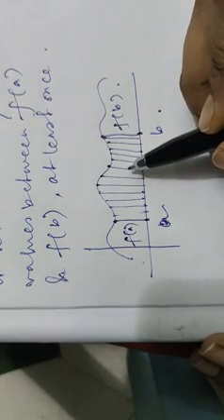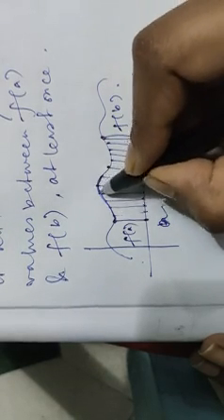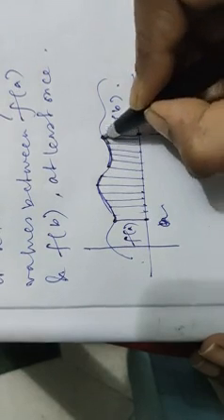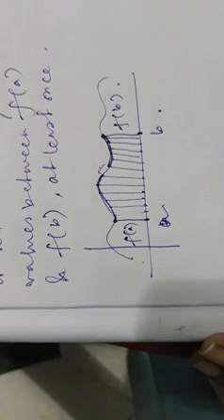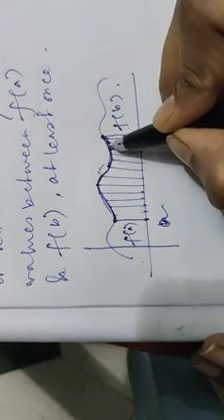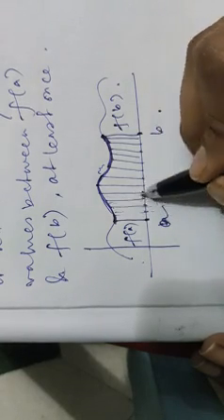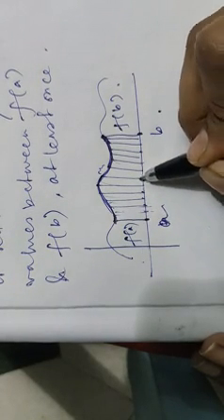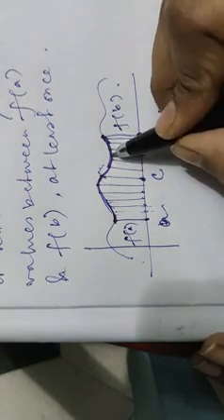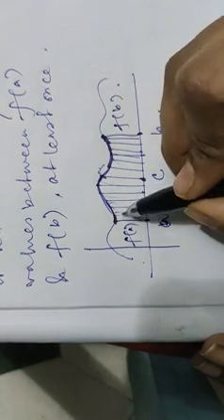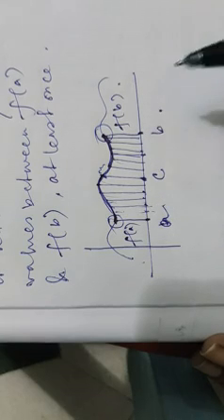Check the function. If the function is not continuous, then we cannot say this. Like the function is, suppose, up to this, then there is nothing, then up to this. Then we cannot say the same thing, because for this part there will be no point. But when the function is continuous, we can claim this, because between f(a) and f(b) it will take all the values at least once. That means there always exists some point c such that f(c) takes some value, then some d such that f(d) takes some value, and so on. That is, f will attain each value between f(a) and f(b) at least once in this interval.